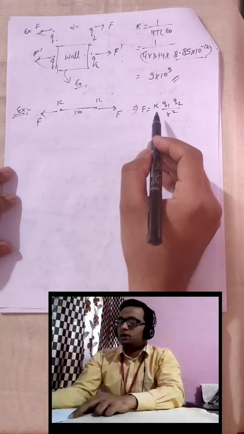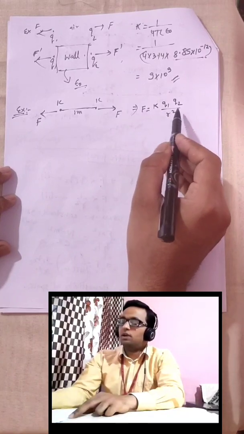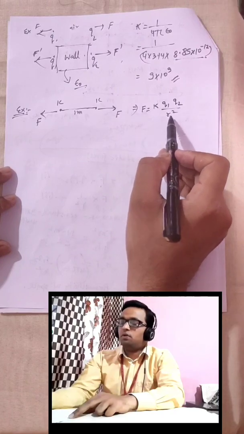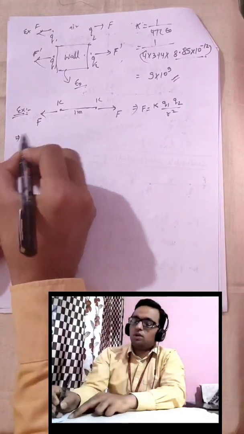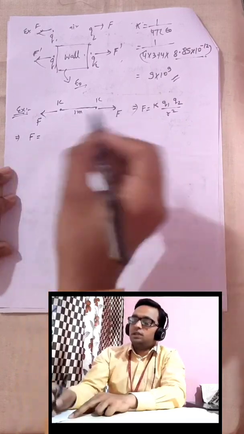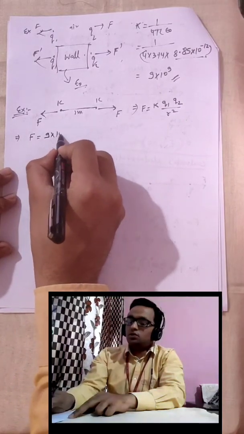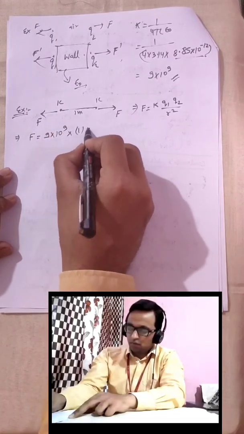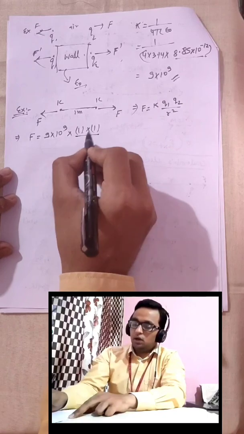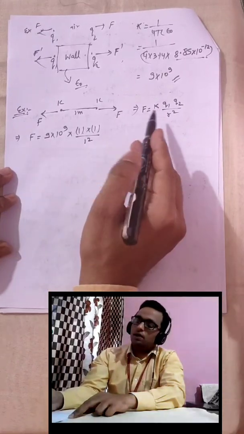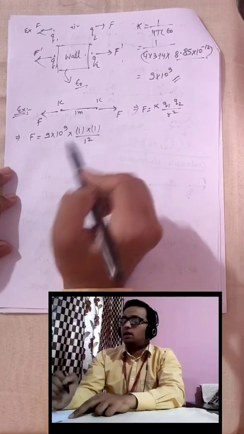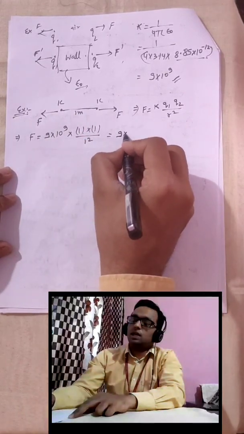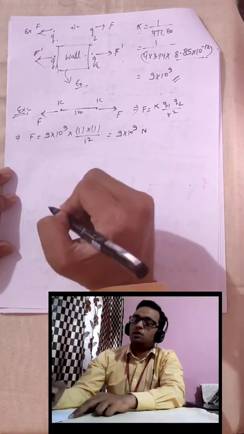This is the same as gravitational force. This formula is similar to gravitational force, where we write F equals G m1 m2 upon R square. But here we have to calculate the electrostatic force, and this is 9 into 10 raised to the power 9 into Q1 Q2, that is 1 into 1 upon R square. Remember, all values you have to keep in MKS, like 1 meter, 1 Coulomb. So here we get our answer: 9 into 10 raised to the power 9 Newton force.